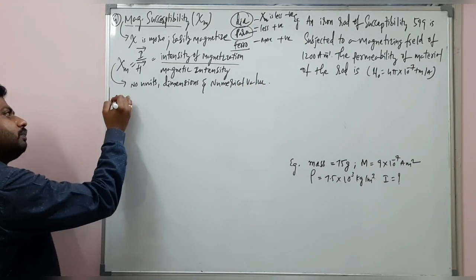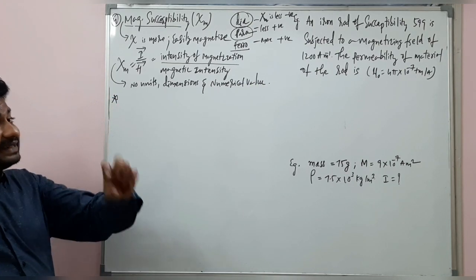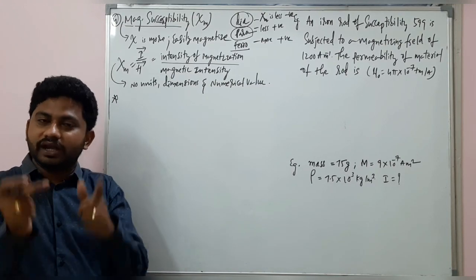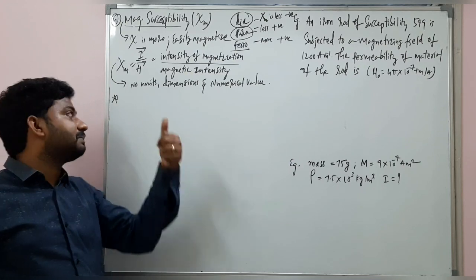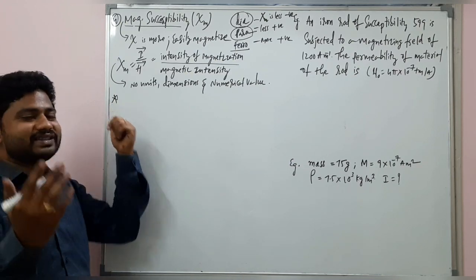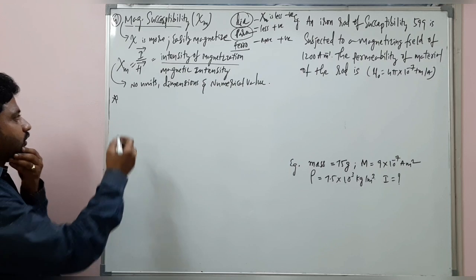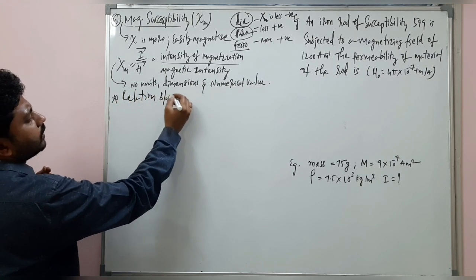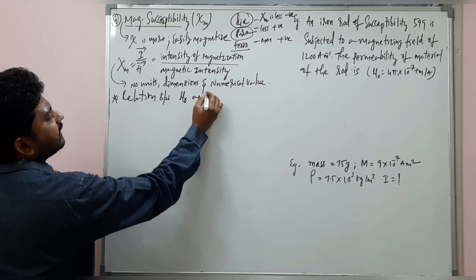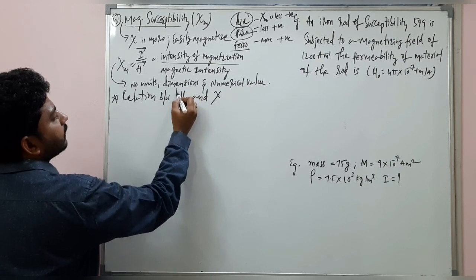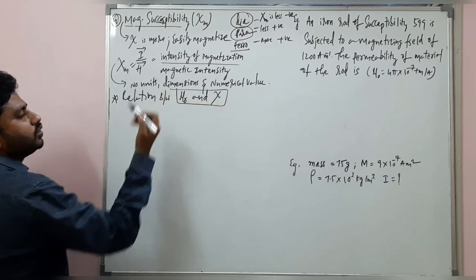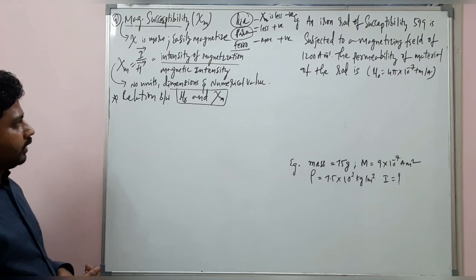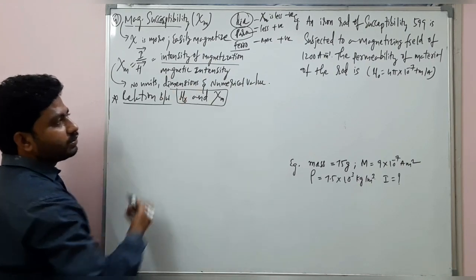Now the most important part of the session and this chapter. There is a probability of getting a question in your NEET, JEE or CET exam on this topic, which we are going to discuss now. So the topic is the relation between mu r and xi, or xi m. What is the relation between mu r and xi m? No worries, we are going to find the relation between them.